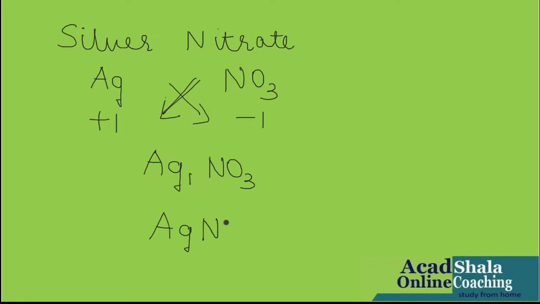So, the final becomes as AgNO3. That's all. This is final because you know it. That 1, if you write it or not, hardly makes a difference. So, the final chemical formula of silver nitrate is AgNO3. Let us go for another one.